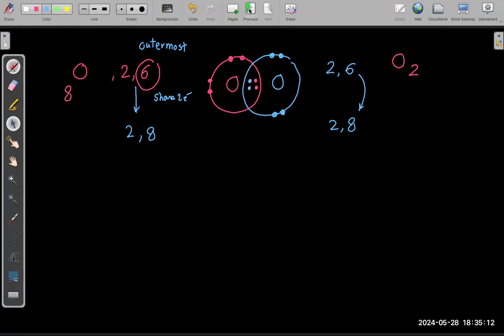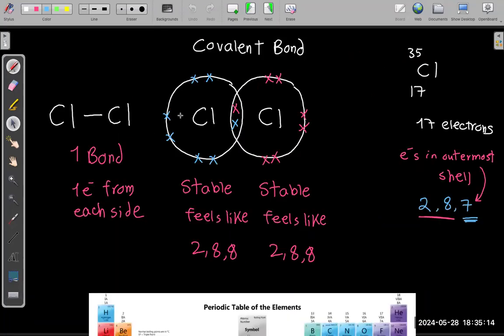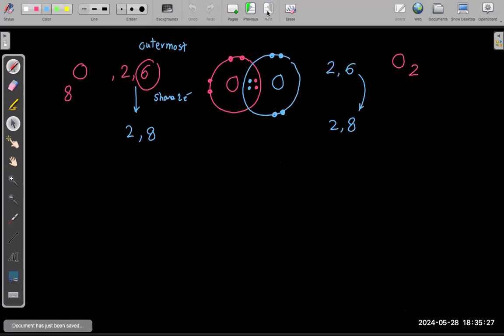Now it is different from the last time. The last time you made 1 bond. We said 1 bond means 1 pair of electrons, which means 2 electrons, 1 from each side. But what about here? How many bonds? You have 2 pairs of electrons, equal to how many electrons? 4 electrons. So 2 from each side.